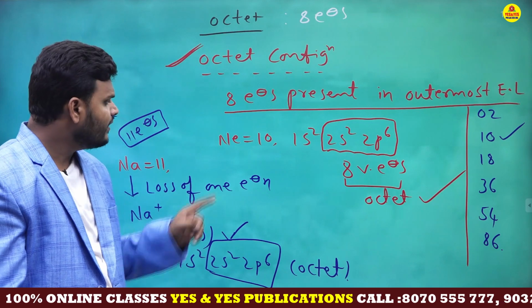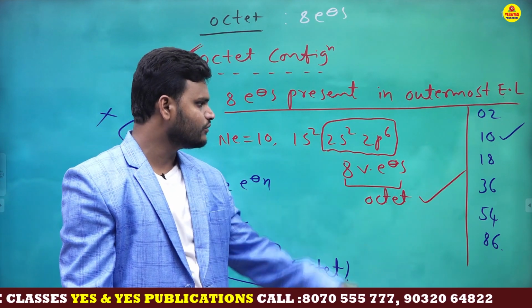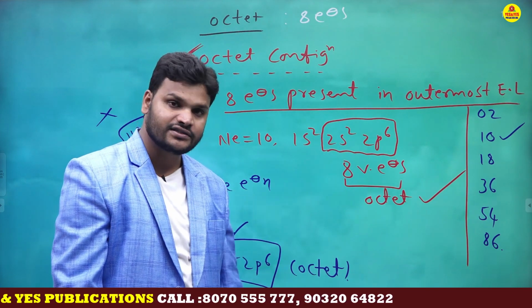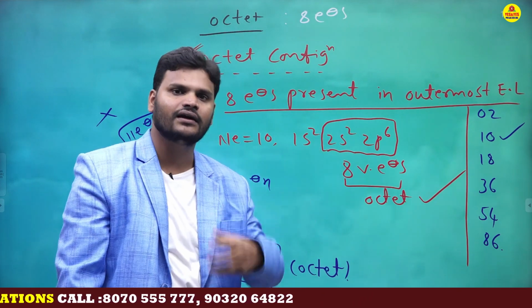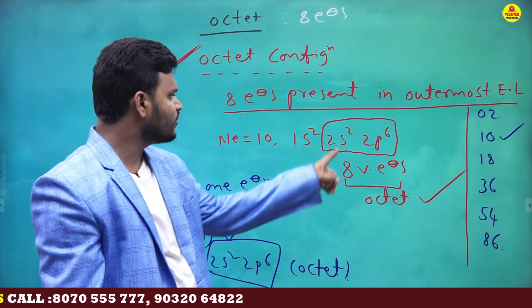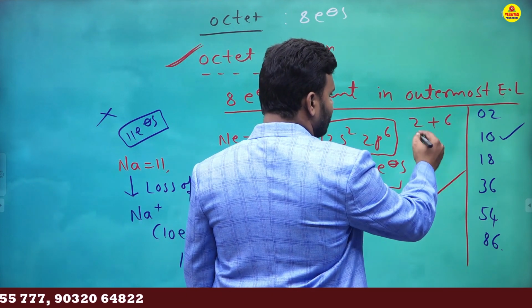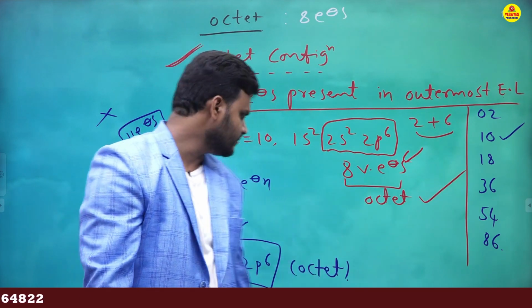Let's take neon. Neon's atomic number is 10. So the electronic configuration is 1s2, 2s2, 2p6. This is the first energy level, and this is the second energy level. Here the second energy level is the outermost energy level. The outermost energy level contains 2 plus 6, total 8 electrons. 8 electrons means octet. Octet means stable.